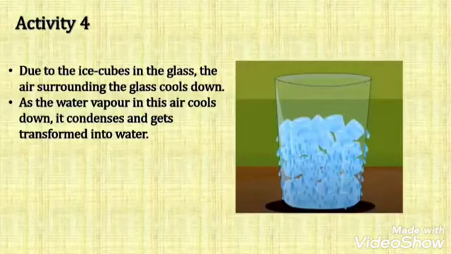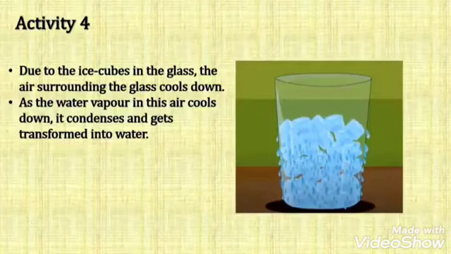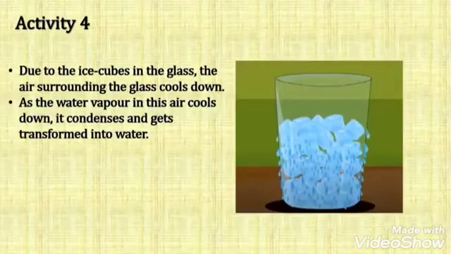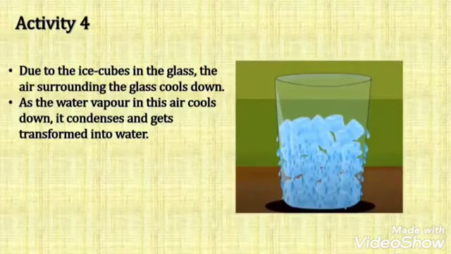As the water vapor in this air cools down, it condenses and gets transformed into water. It is this water that collects on the outer surface of the glass.